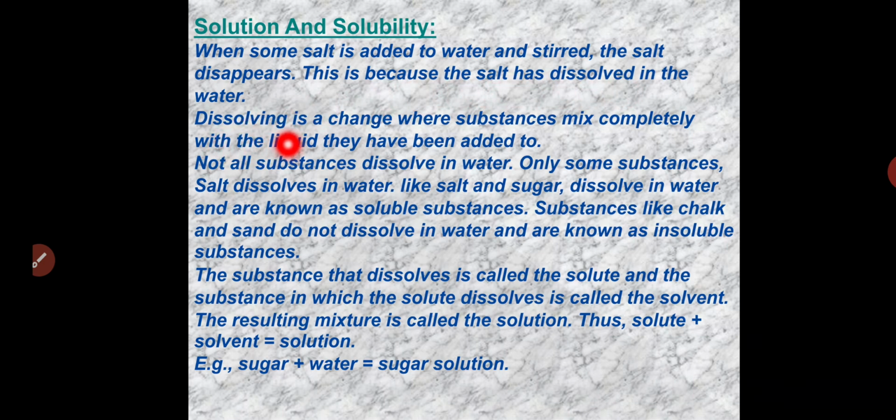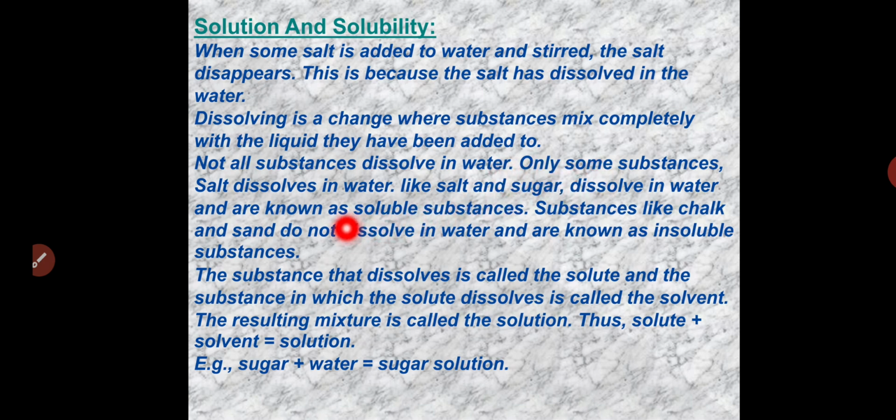Dissolving is a change where substances mix completely with the liquid they have been added to. Not all substances dissolve in water, right? For example, sand or mud will not dissolve in water, it remains as it is. If you take sugar, salt, or some other substances, they may dissolve in water.